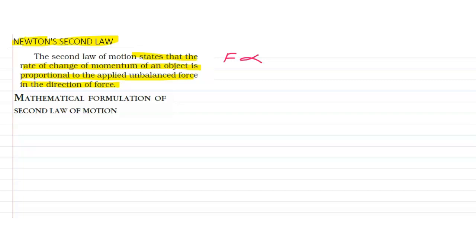Means if suppose P2 is the final momentum and P1 is the initial momentum, then (P2 minus P1) divided by the time interval while this momentum changes. So F is directly proportional to P2 minus P1 upon time, right?